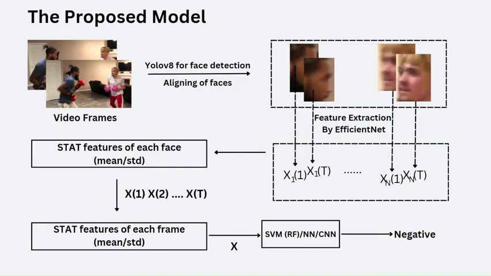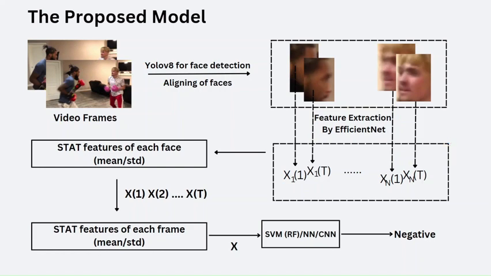So this is my overall proposed model. What I'm doing is taking a video, extracting its frames, then passing these frames to YOLOv8 for face detection. Then I'm aligning the faces. Where I've got the faces, let's say I have N faces and T frames. So now I am extracting the facial features by EfficientNet.